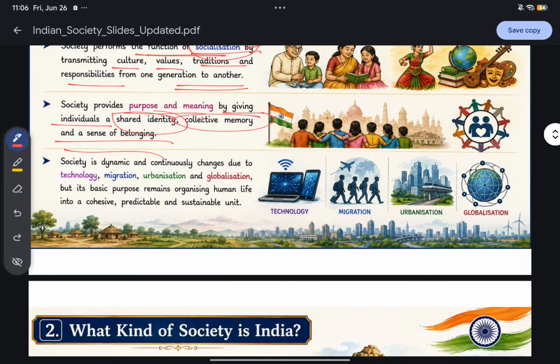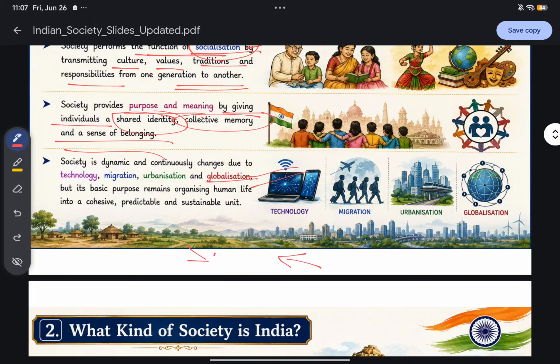Now my next question for you people: is society dynamic or static? It is dynamic. It is continuously evolving, continuously changing. And what are the factors? Factors are globalization, urbanization, migration, and technology. For example, globalization. See, in ancient India, what were people wearing? People were wearing kurta and dhoti, but now people are wearing what? Jeans, western dresses. So how does this influence us? Due to globalization.